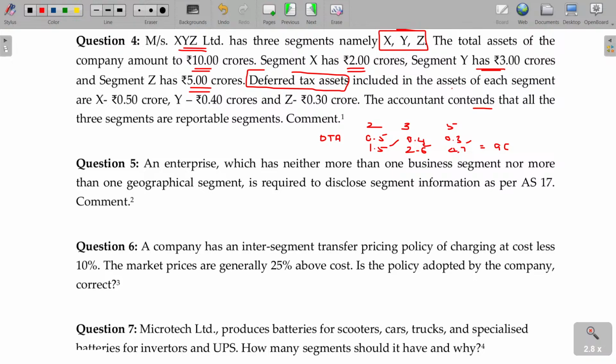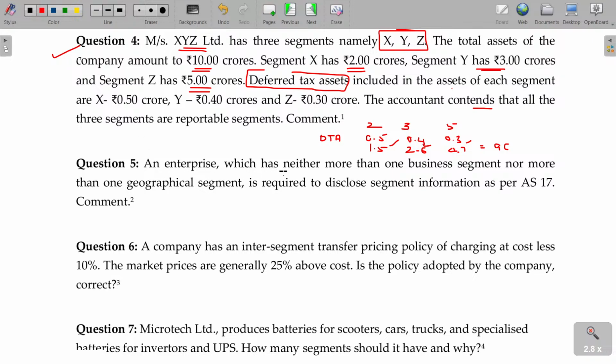Two questions are asked here. Question 1 is all about whether DTA is included or not. Yes, not included. Second question, are all reportable? Yes, all are reportable. Even after removing, we still confirm that it's reportable only. Clear? Next.